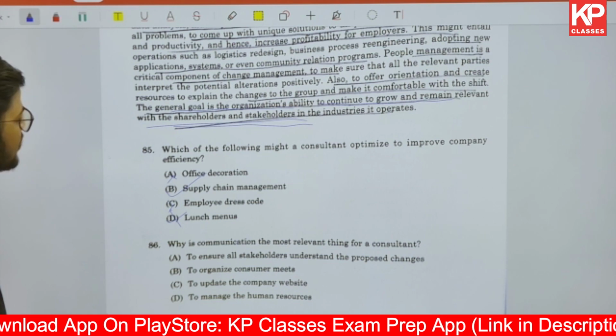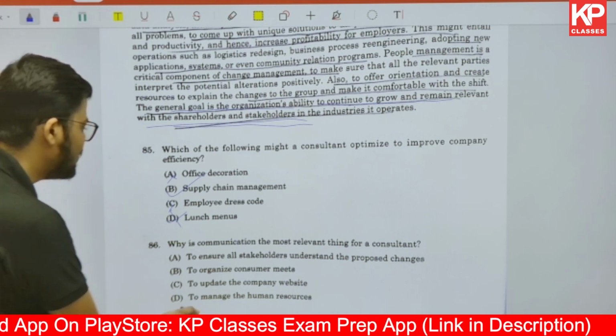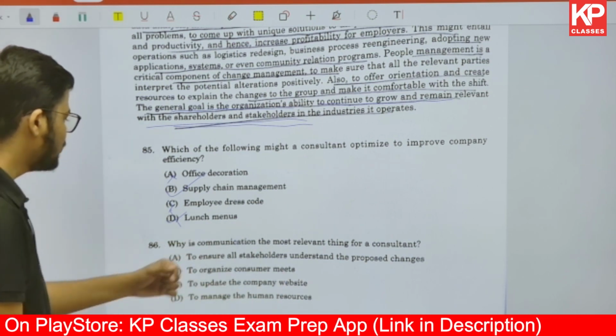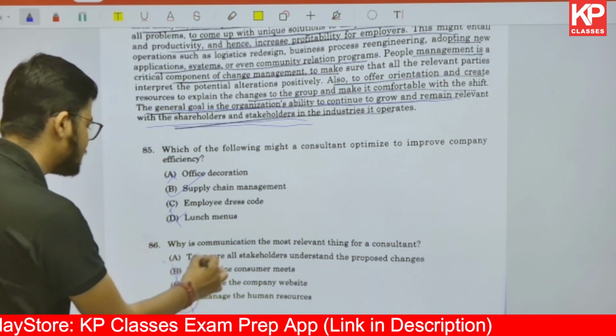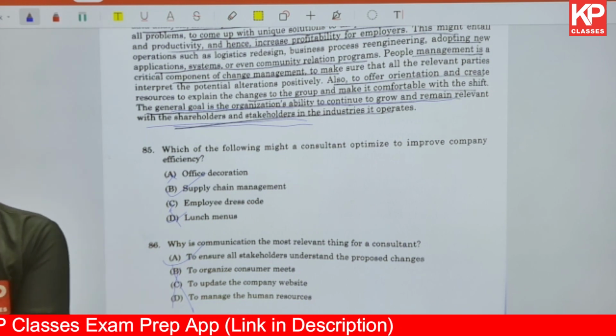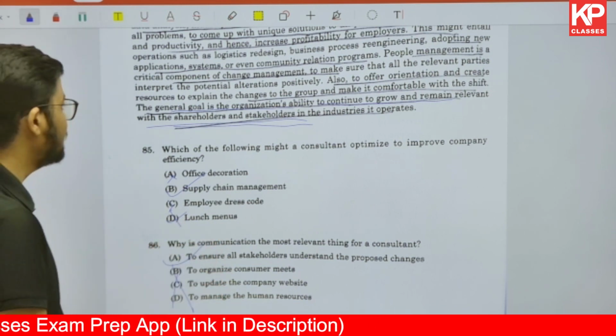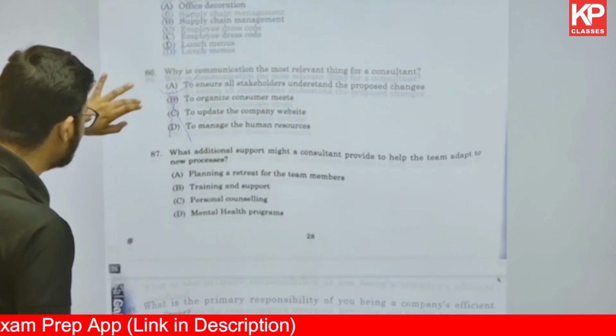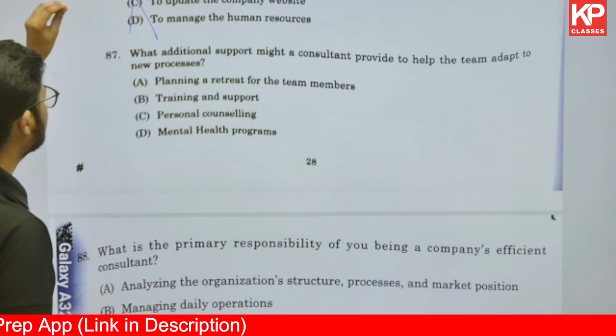Now the second one says to organize consumer meets. To organize consumer meets is nowhere given. To update the company's website, to manage the human resources. Now these are very vague options. So option A is the correct one. So these were the kind of questions where there has been no confusion. This is about 85 and 86. Then moving ahead, question number 87 is given.